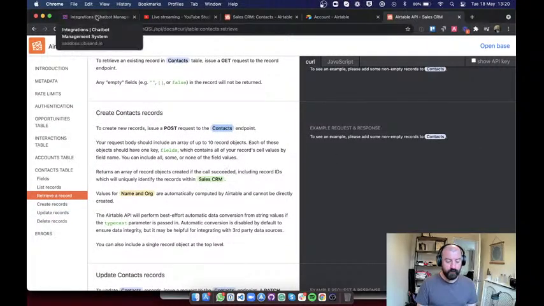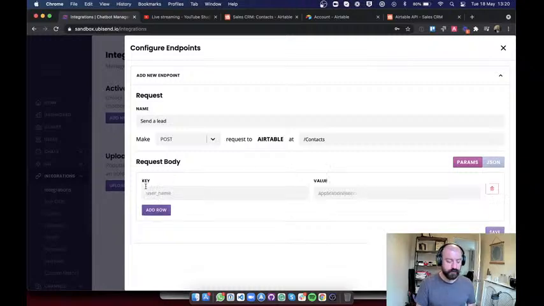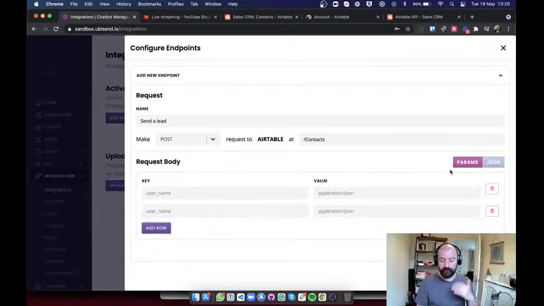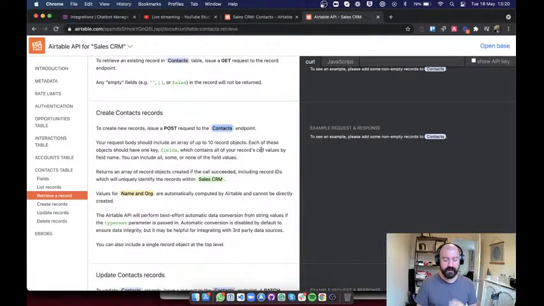And what we're going to do here is you could actually do it in two different ways. You can do it using params, which basically allows you to add a row per key per value, etc. Or you can do it in JSON. And if you don't really know what you're doing, I would recommend doing JSON because usually you can just copy paste it from an API documentation to inside the platform. What I found with Airtable that's really cool is that they actually provide you with an example that you can literally just copy paste. And so it says here, to see an example, please add some non-empty records into contacts.